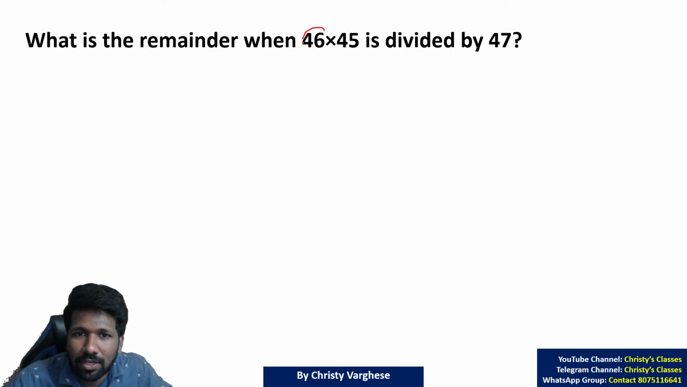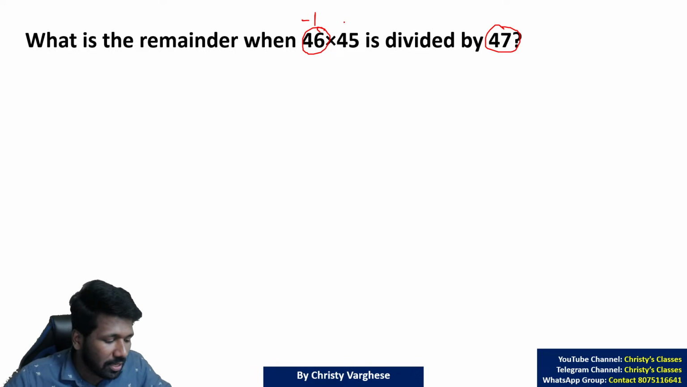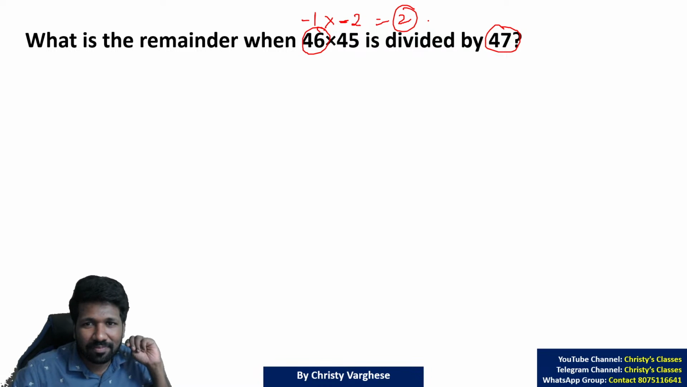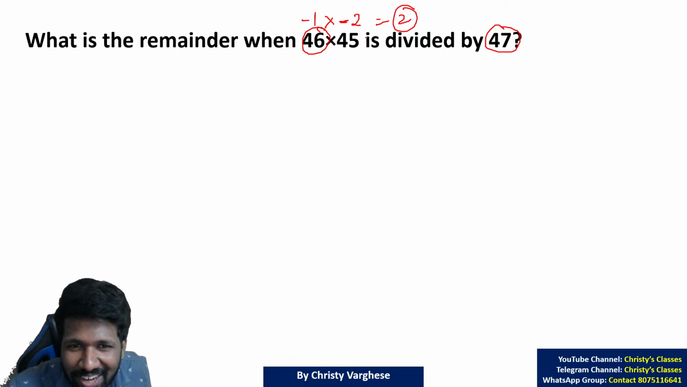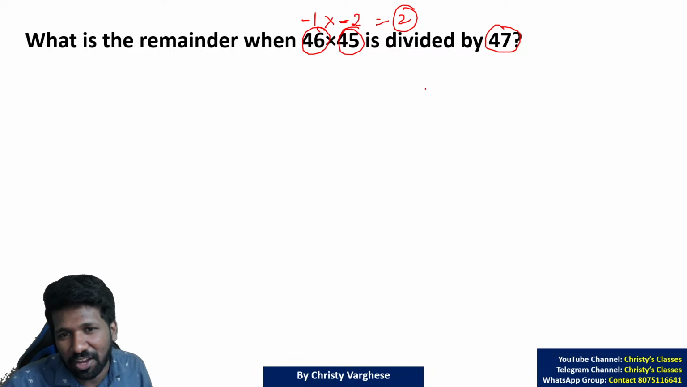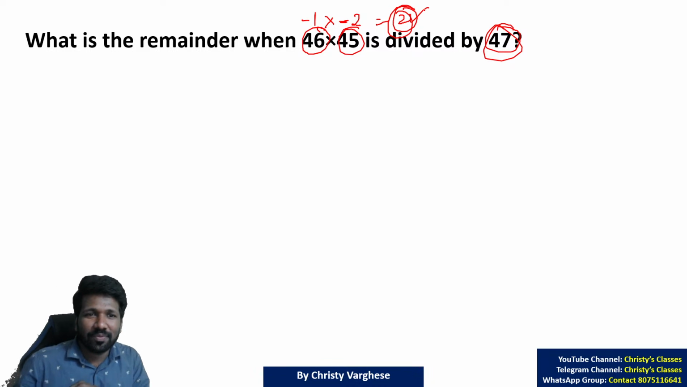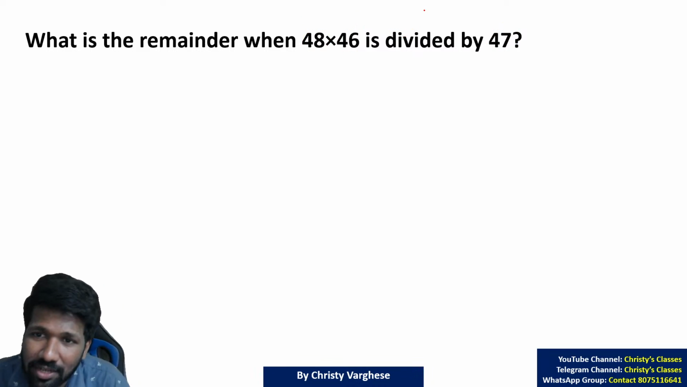But if you think 46 is 1 less than 47, so minus 1 is the negative remainder. Similarly here it is minus 2. Minus 1 into minus 2 is plus 2, right? That will be the answer. Super easy, right? If you don't believe me, take your calculator and multiply 46 into 45. And that product you divide by 47 and see what remainder you are getting. It will be 2. So that is how negative remainder is helpful.